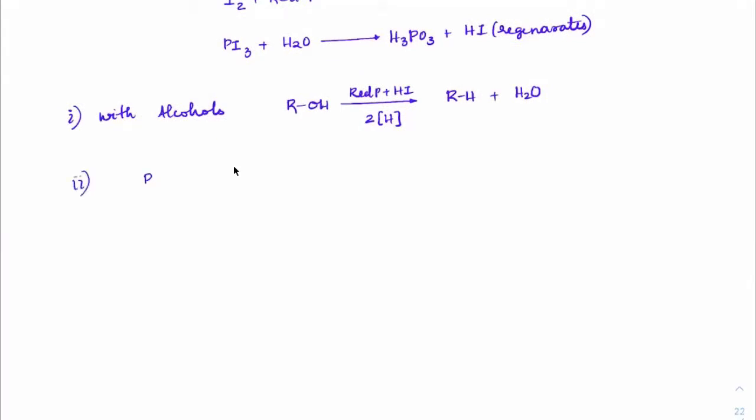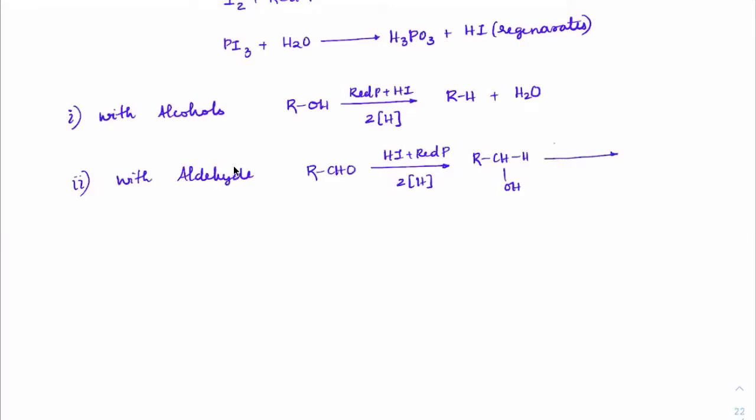Similarly, if you take an aldehyde, RCHO, with HI plus red phosphorus, it will give 2 nascent hydrogens to give RCH2OH first, the alcohol. Then, with red phosphorus plus HI and 2 more nascent hydrogens, we get RCH3.